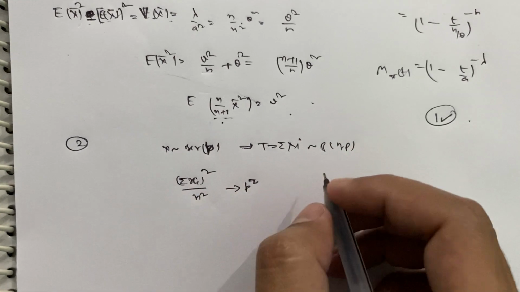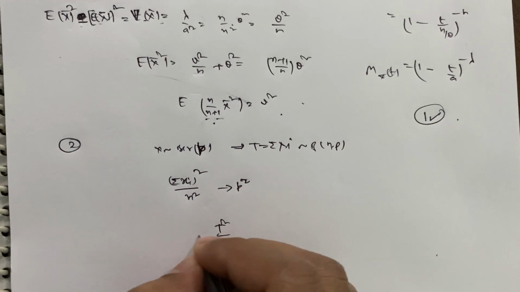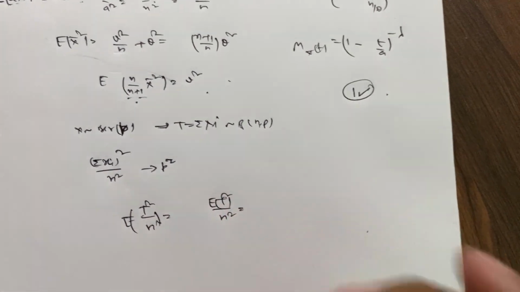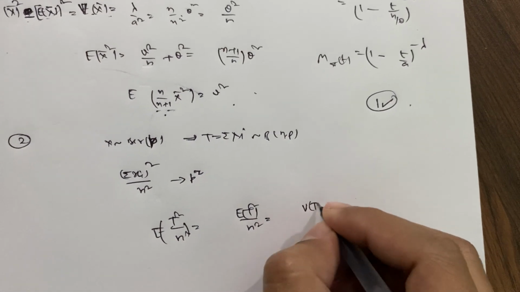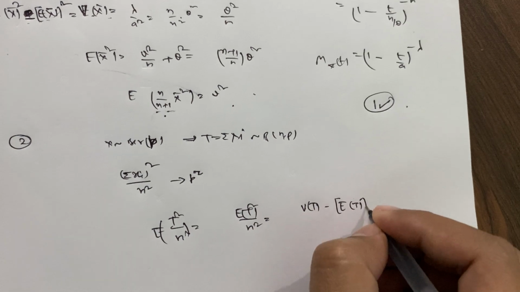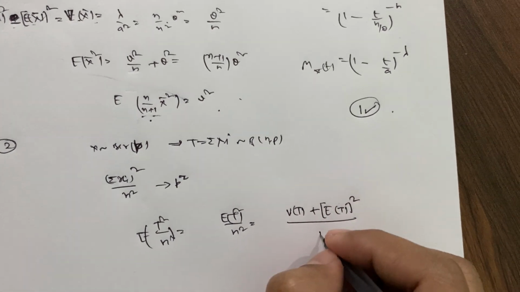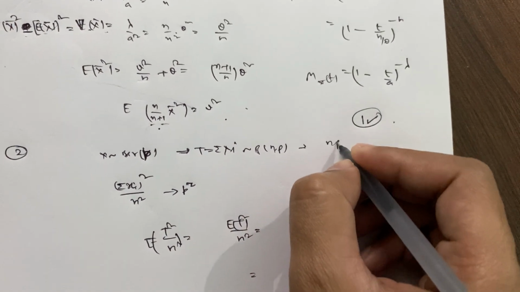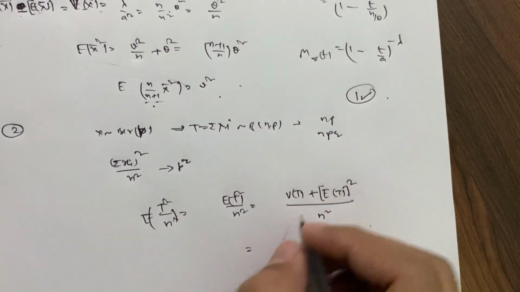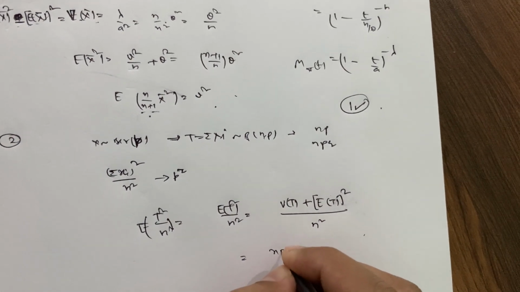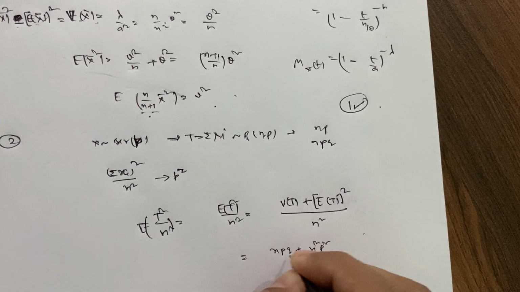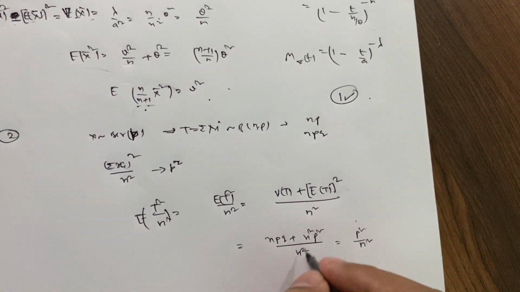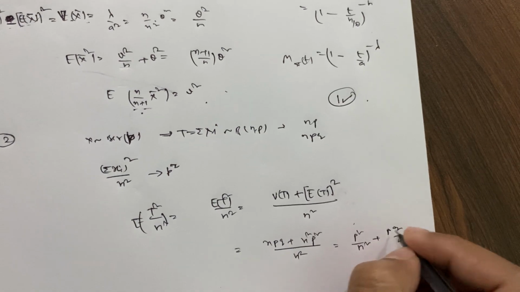So we know the distribution of t. So take the expectation of this. This will be the expectation of t square divided by n square. So the expectation of t square is related with the variance of t, which is like this. Now if t is following binomial, then its expectation is given by np and variance is given by npq. Now write this: the variance npq plus n square p square, divided by n square. Now solving, we are getting p square, then we have pq by n.